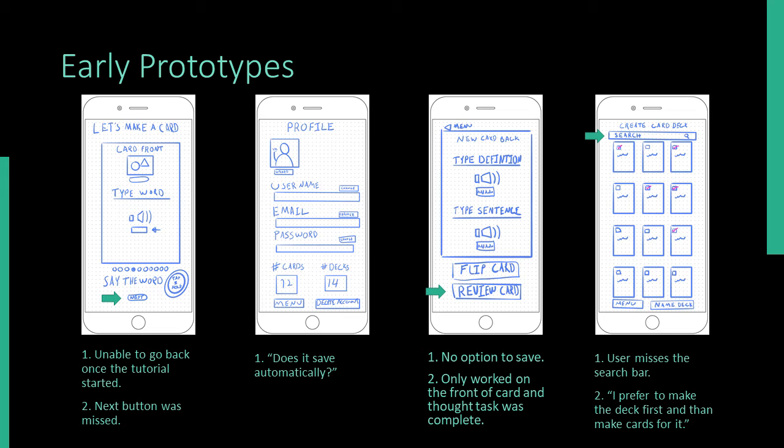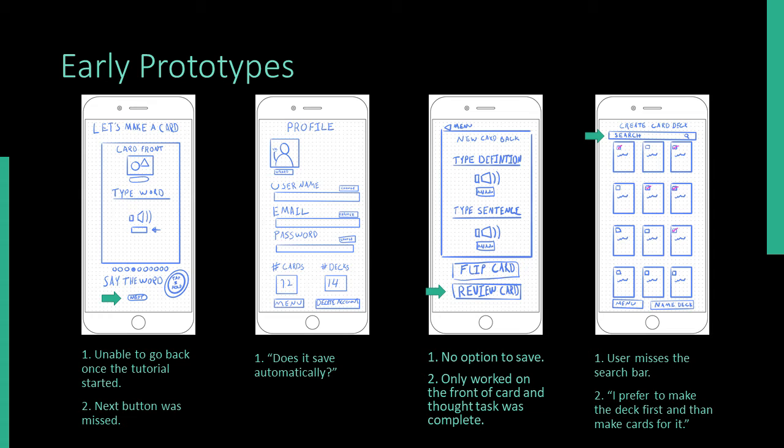On the first task, to go through the tutorial to create a card, the question came up about how do I skip? Was it because it was long or because they just feel more comfortable with that option? The other thing I noticed from watching is it took users a while to locate the next button to know they can move on, and one tester even asked, where should I go? On the second task, change the user profile picture, the users were unsure if it actually saved their photo.